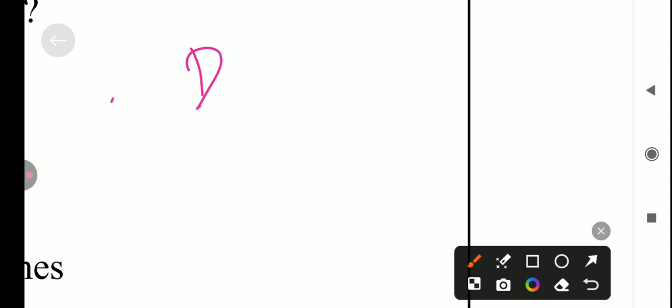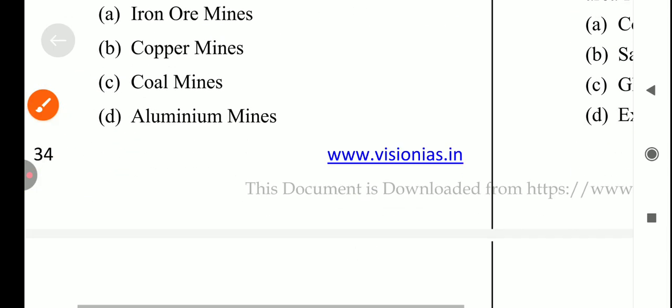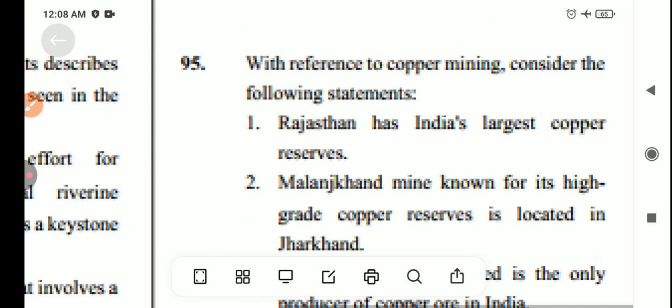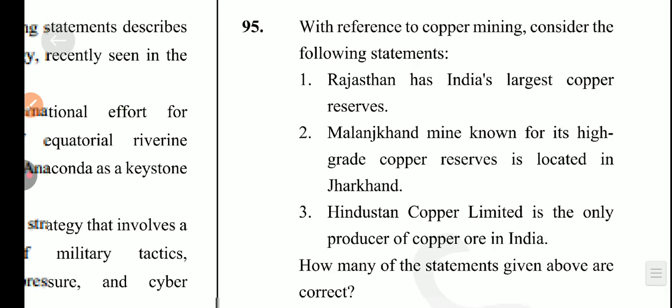Okay, so the answer is option number C, coal mines. Let's come to the next question, which is with reference to copper mining, consider the following statements.